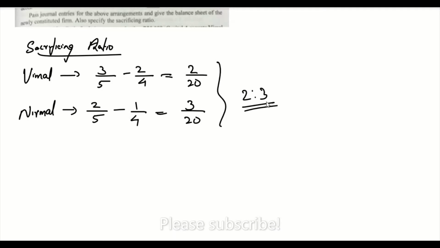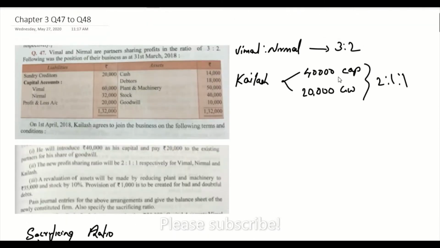Now we have several transactions here. We need to pass journal entries. First transaction is the new partner is going to bring 40,000 as his capital and 20,000 as goodwill. So let's journalize that. Here the new partner is bringing in money.